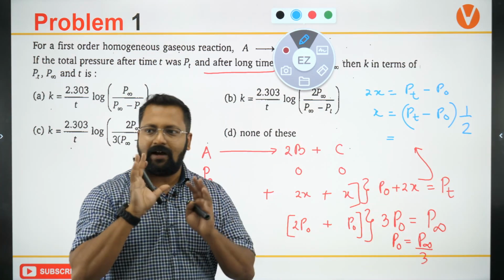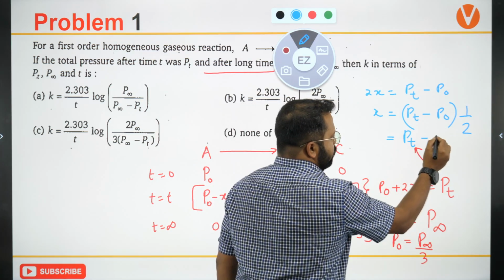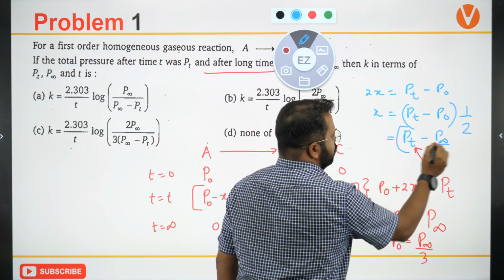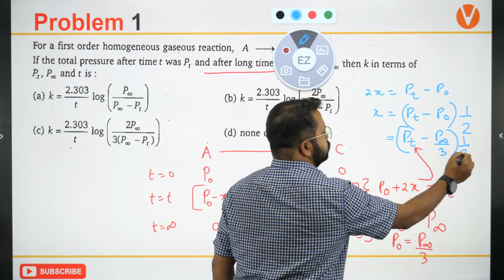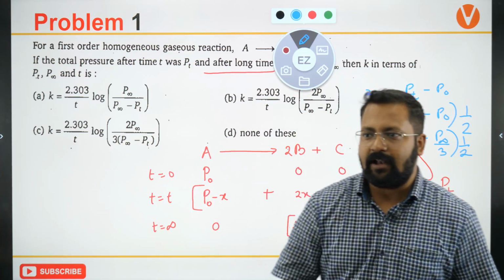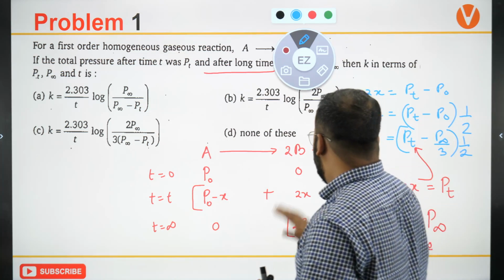PT is a value which is given. P naught can be written as P infinity by 3. Okay, this is the value of x. Clear?